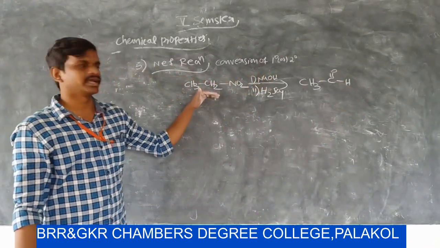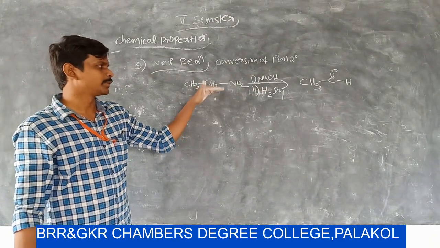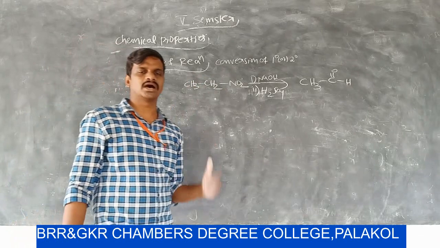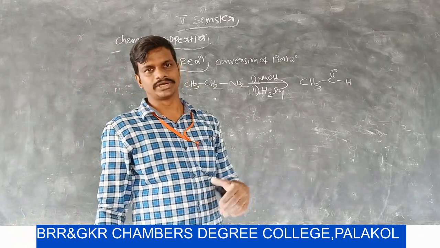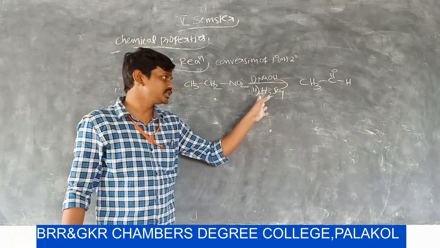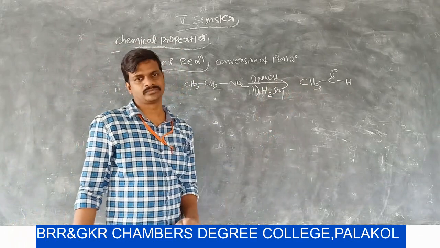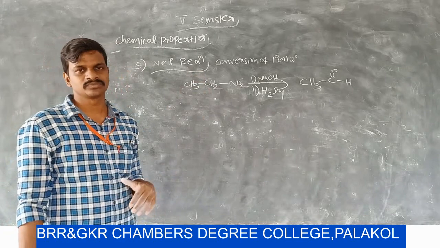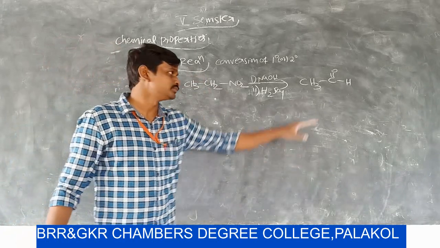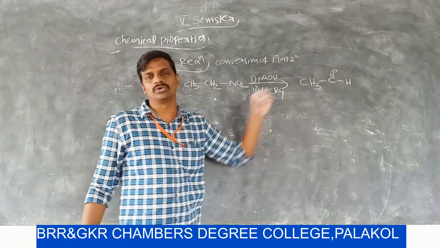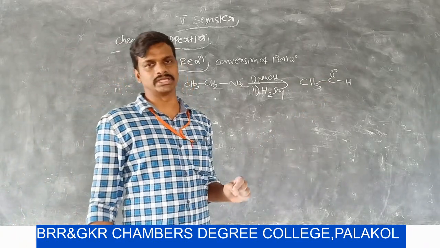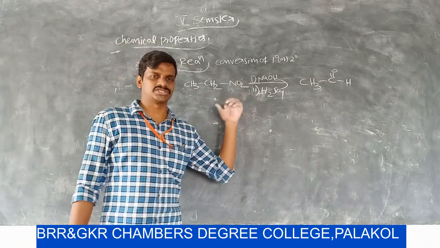Because here I can take a primary nitrohydrocarbon. A primary nitrohydrocarbon on treatment with strong acidic conditions forms an aldehyde. If, in place of a primary nitrohydrocarbon, you take a secondary nitrohydrocarbon, then the product is a ketone. Tertiary nitrohydrocarbons do not take part in the Nef reaction.